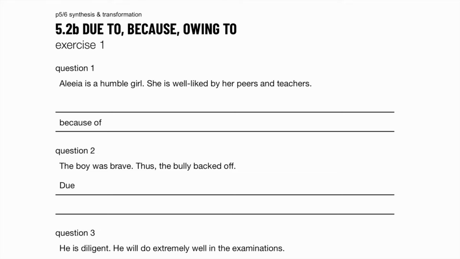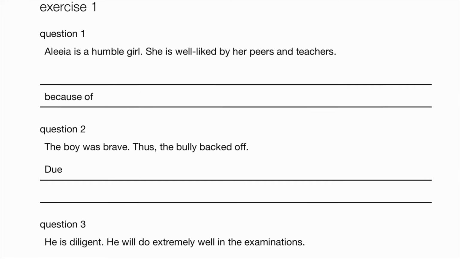Well, this is part B for word change, where you have phrases and words like due to, because, owing to, and you still have to convert the words to the noun form. So let's take a look. Exercise 1. Aaliyah is a humble girl. She is well liked by her friends, her peers, and teachers. So Aaliyah is well liked by her peers and teachers because of her humility. So humble becomes humility.